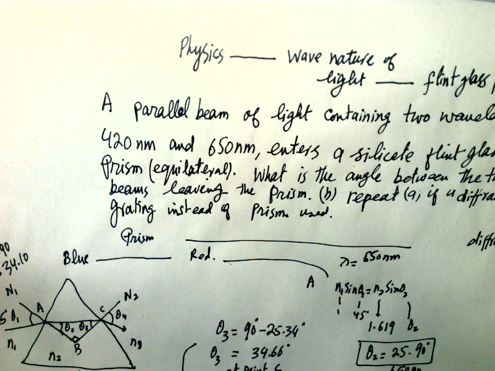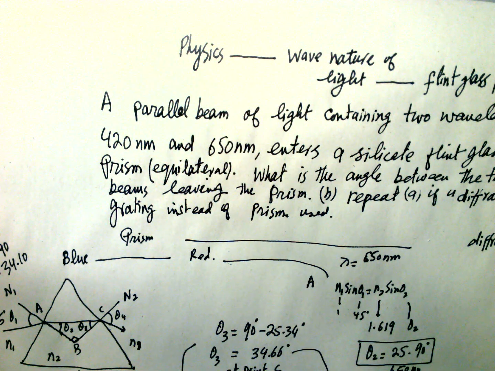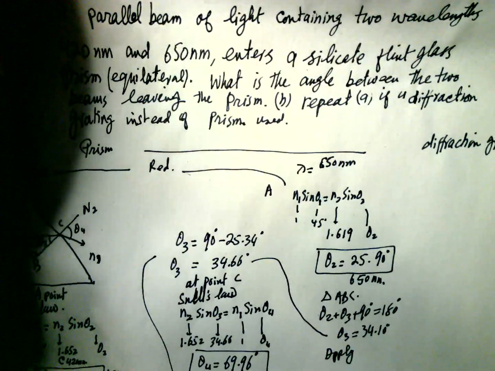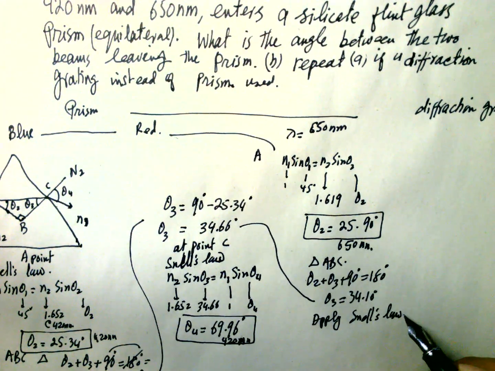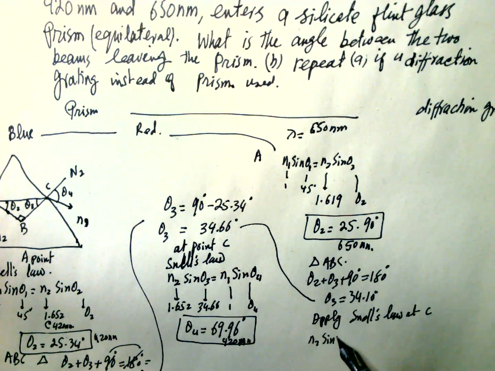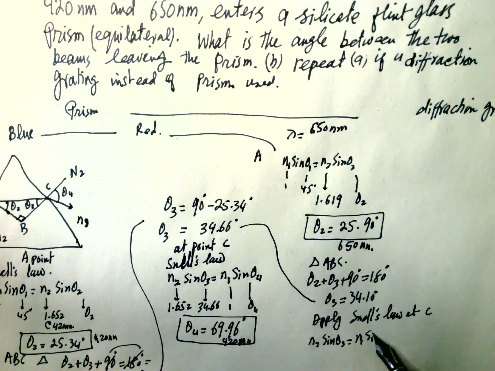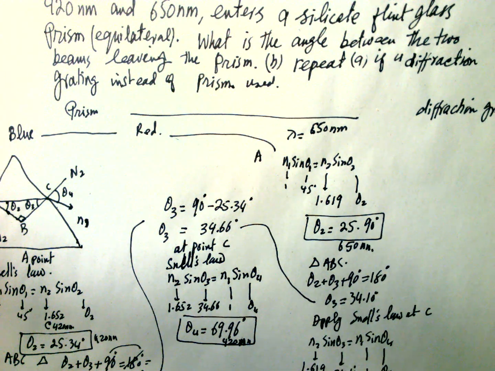So theta 3 here is 34.66 and 34.10, and then apply Snell's law again at point C. So N2 sine of theta 3 is equal to N1 sine theta 4. N2 here is 1.619, theta 3 is 34.10 degrees, N1 is 1, and theta 4 we have to find.